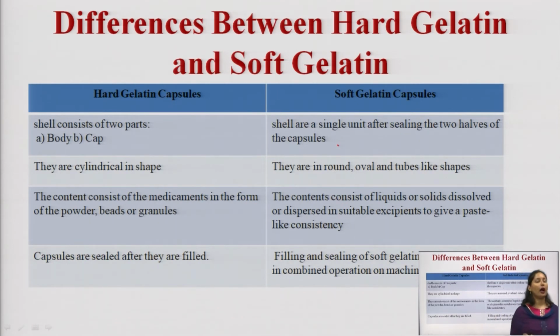Capsules are sealed after they are filled. So, here the sealing of the capsule is performed after the filling of the capsule, whereas in soft gelatin capsules, filling and sealing are done in a combined operation on a machine. So, here both procedures, filling and sealing, go simultaneously.